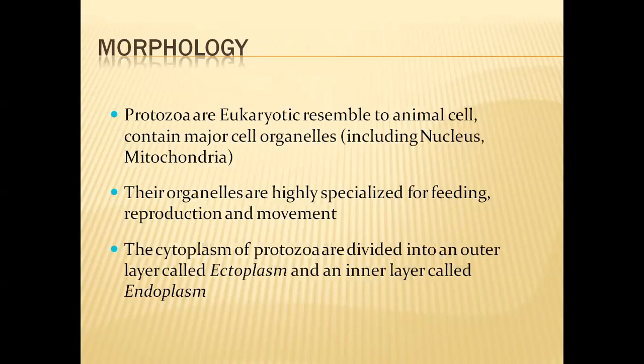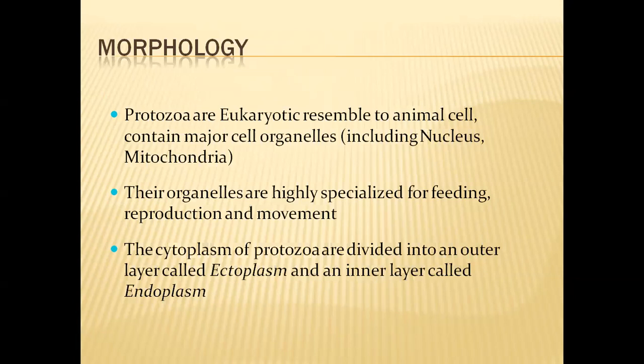This is a very important feature. Protozoans exhibit protoplasm level of organization, and they are like eukaryotic multicellular animal cells, with all major cell organelles like nucleus, mitochondria, ribosomes, endoplasmic reticulum. All these major organelles are present in protozoan cells also, and they are highly specialized for feeding, reproduction and movement.